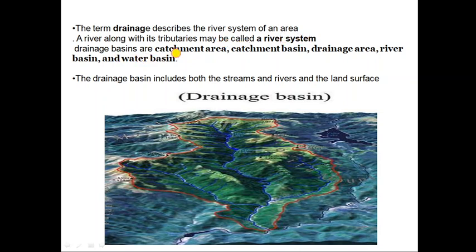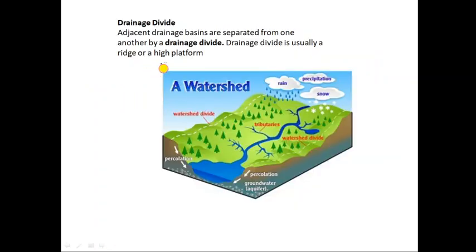Another term is catchment area. When a river drains water collected from a specific area, it is called a catchment area. Next term is drainage basin. So what is a drainage basin? The area drained by a single river, or a portion of land drained by a single river, is called a drainage basin.